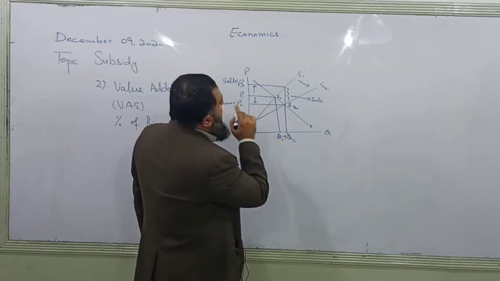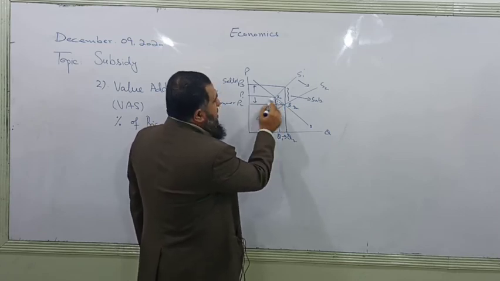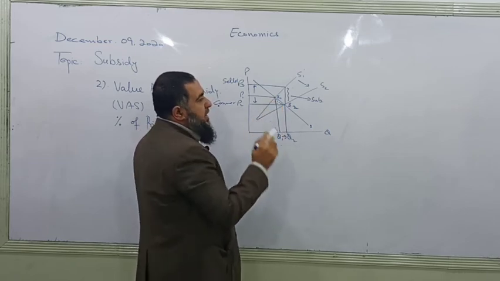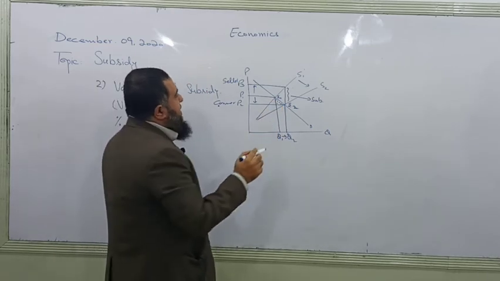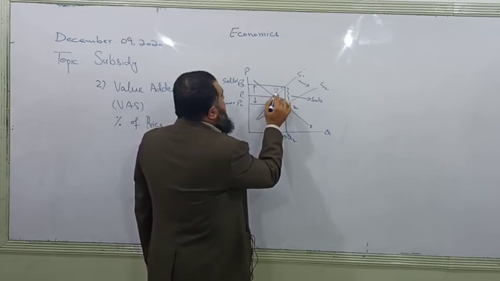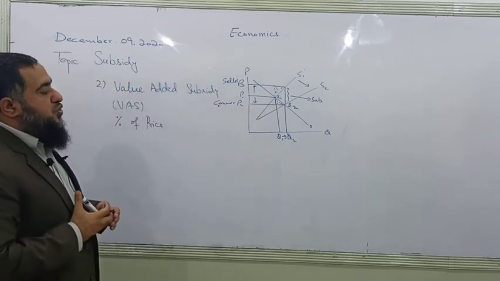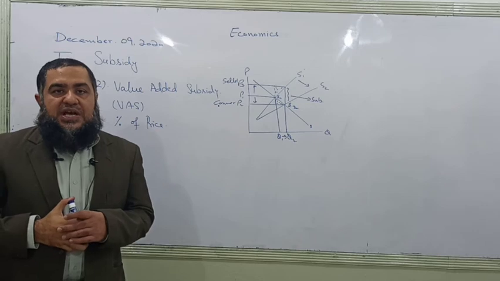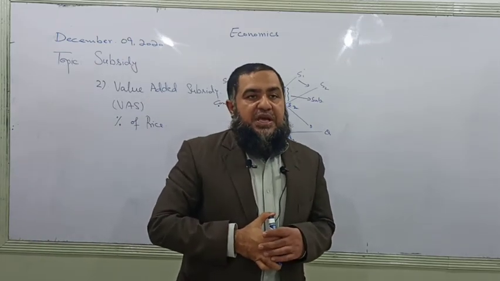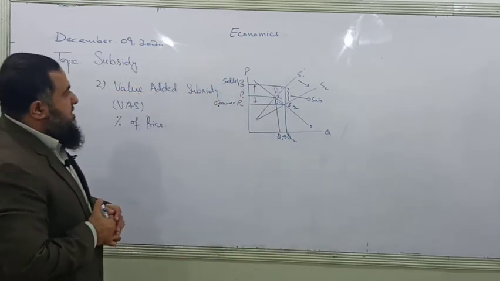You can find over here, this is the increase in consumer surplus. All this rectangle is here, but this triangle shows the net welfare gain of the consumer due to subsidy, and this upper triangle shows the increase in producer surplus. So here again we find that due to value added subsidy, if supply is inelastic, then most of the subsidy will be enjoyed by the producers, because supply is inelastic relative to demand.